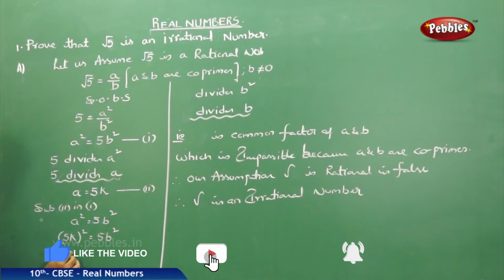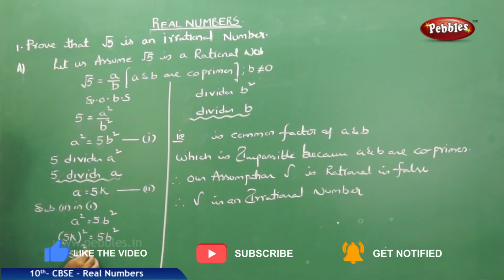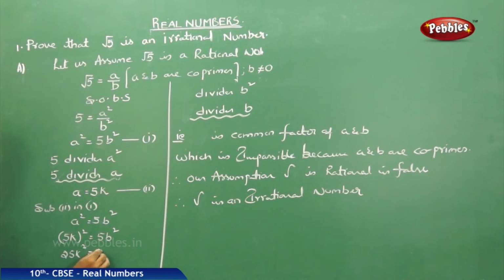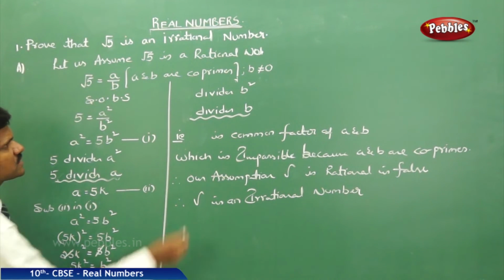That is 25k square is equal to 5b square. Cancelling 5 from 25, what is left? 5k square is equal to b square. What does this mean? If you bring this 5 to the other side, 5 divides b square.